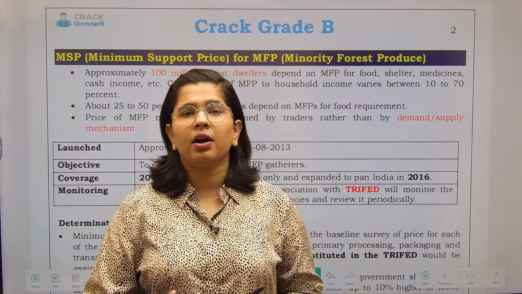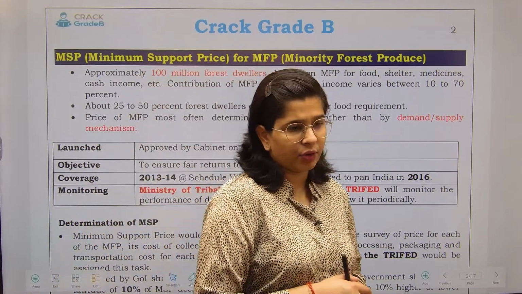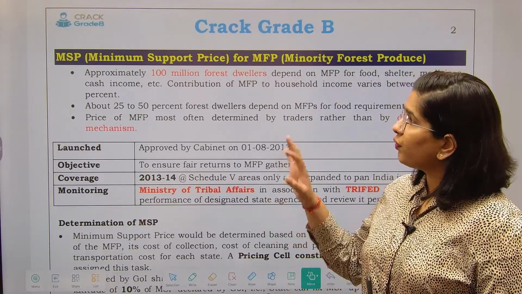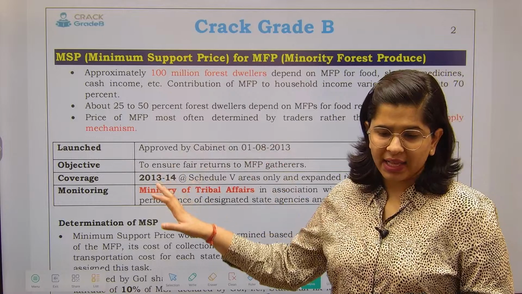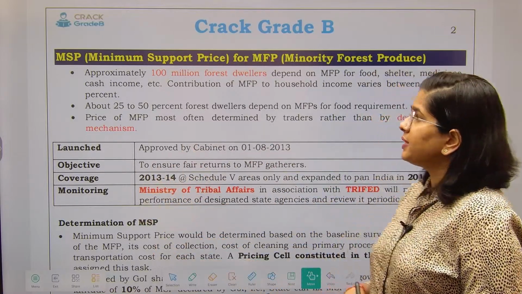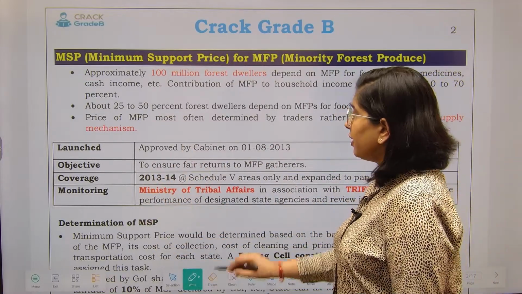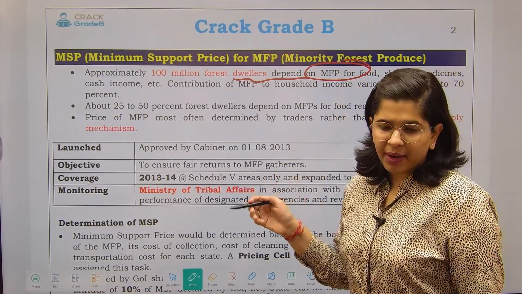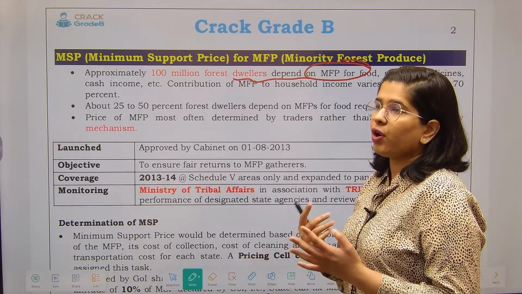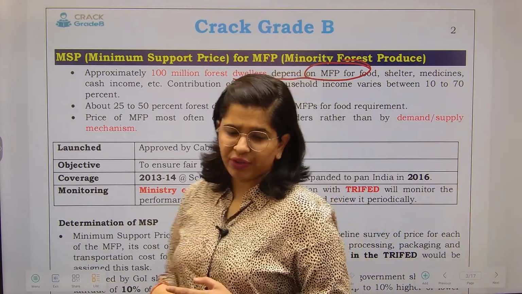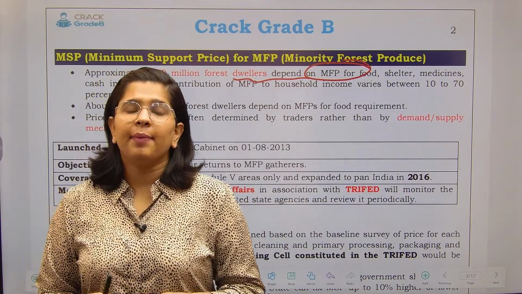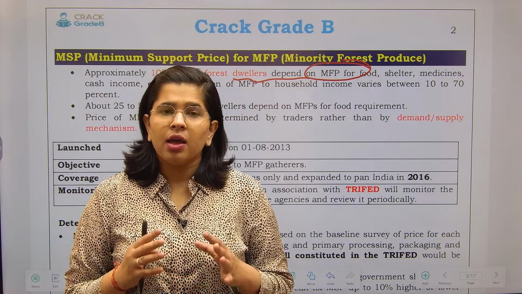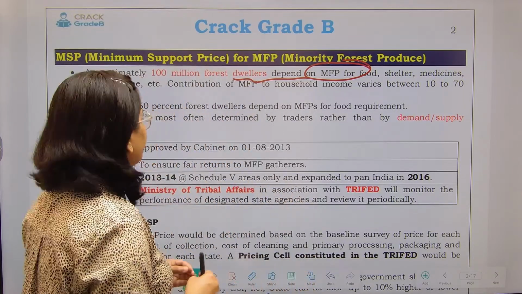So, on the same concept, government has also said that okay, tribes are also collecting minor forest produce, right? So we should be declaring MSP for them as well, so that it benefits them. Let's see what this is. So approximately 100 million of the forest dwellers depend on the minor forest produce. Why do they depend? Because they collect it, they use it for food, they sell it, and they make supplementary income also. So it is very important for them. That is why government has brought out this particular scheme.